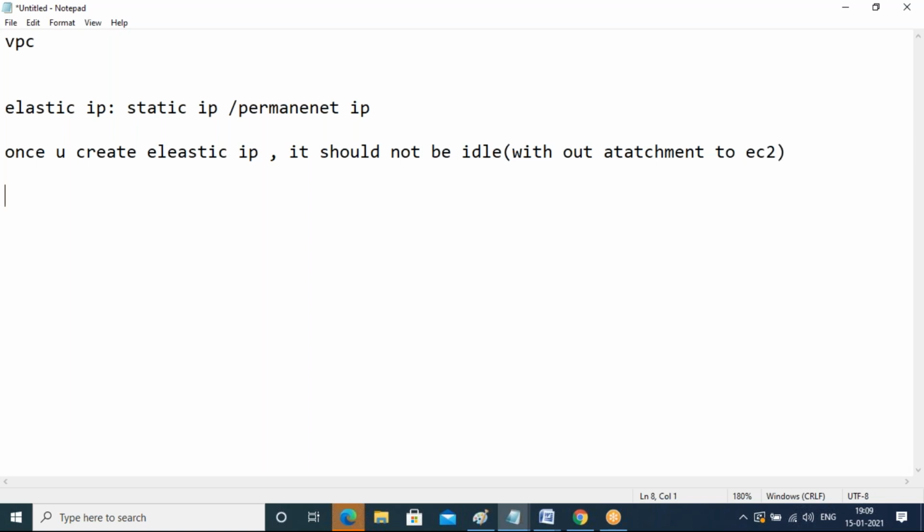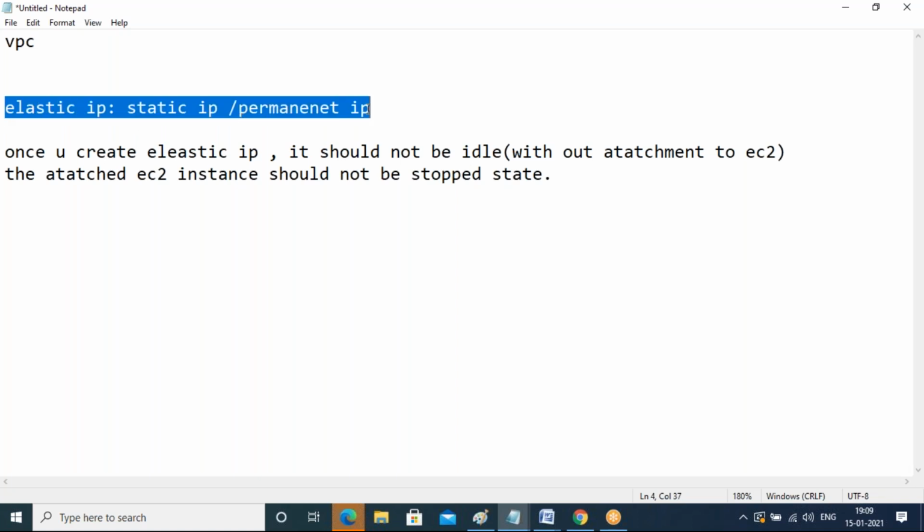You will be charged for that IP address. Also, the attached EC2 instance should not be in a stopped state. These are the two conditions if you go with elastic IP.